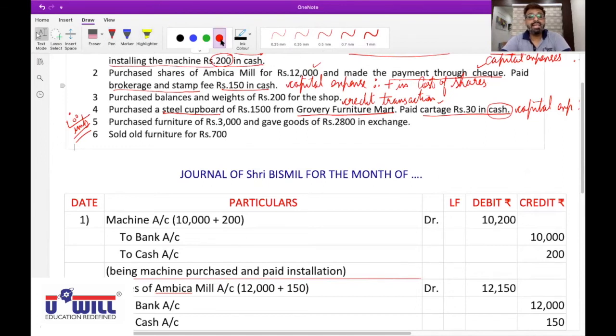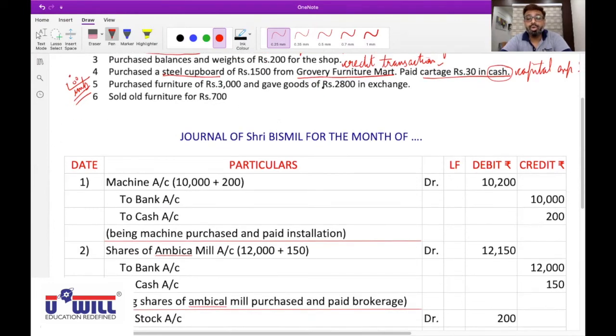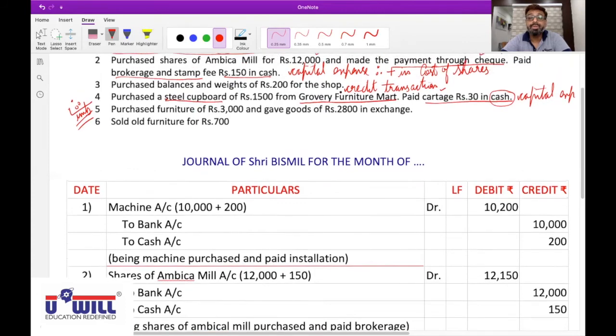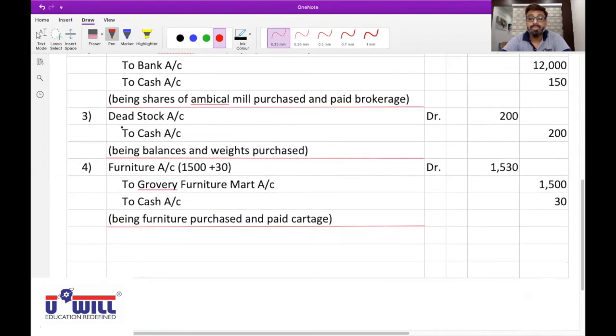Now in this exchange transaction, we always have to record the value of goods only. We are giving 2800 of goods. So we will consider the cost of furniture for us is 2800 only. I'll make you write it as a note separately.